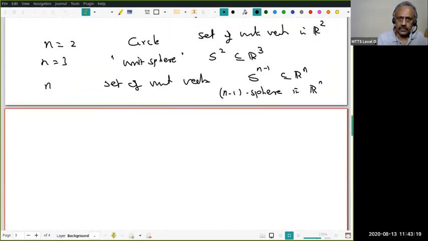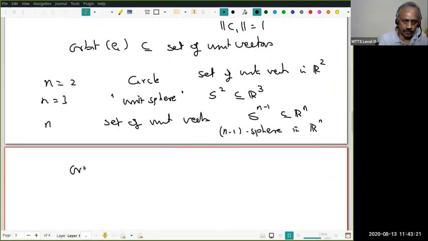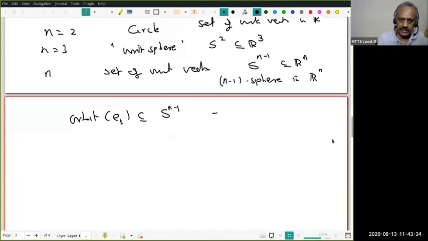So what we have shown therefore is that the orbit of e1 is contained in S^(n-1). This is all we have shown. Now my claim is that equality holds. In other words, every unit vector is in the orbit of e1. That is, if u in Rn is a unit vector, that is, the norm of u equals 1, then u belongs to the orbit of e1. This is what I want to prove.